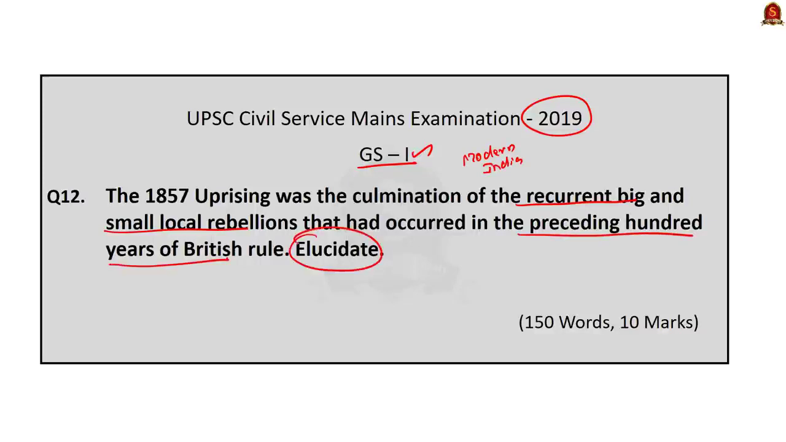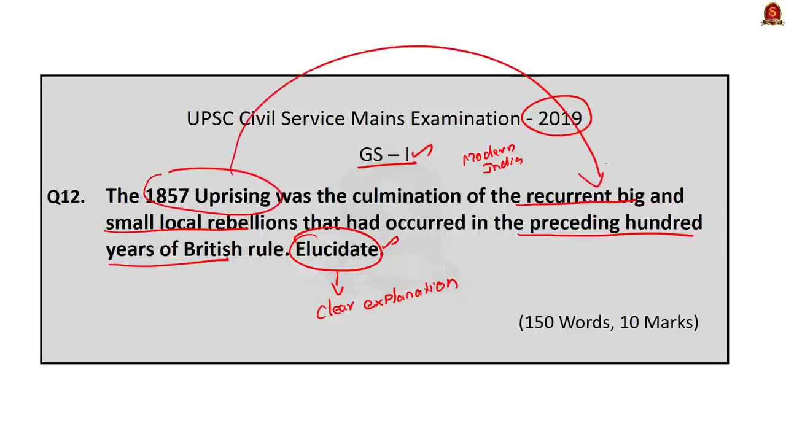See here, the key word is elucidate. Elucidate actually means to explain clearly. So, while writing the answer for this question, you must explain clearly to the evaluator how the 1857 uprising was indeed a culmination of big and small rebellions that had occurred in the preceding 100 years. Since this is a static question, I am not going to discuss the entire answer here. Instead, I am going to guide you how to approach the question.